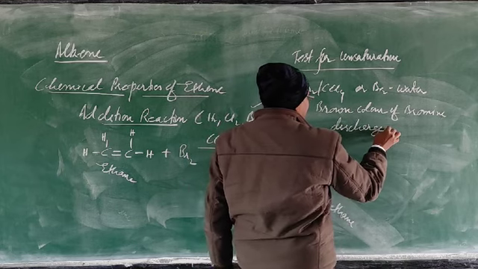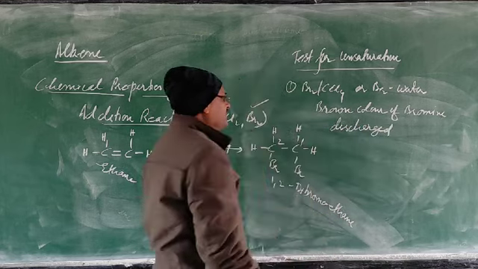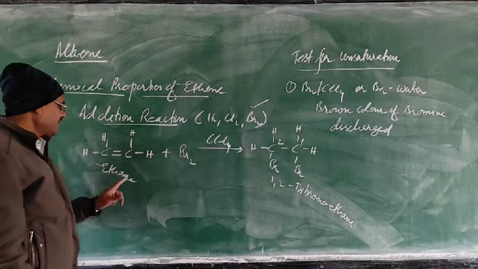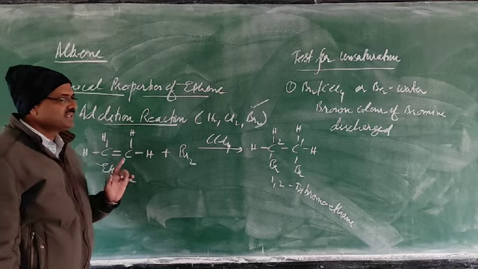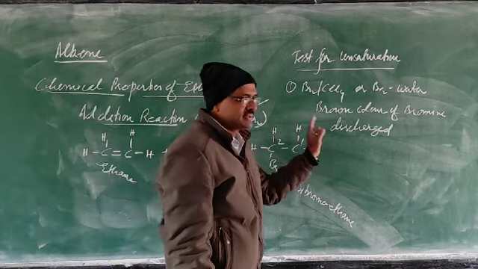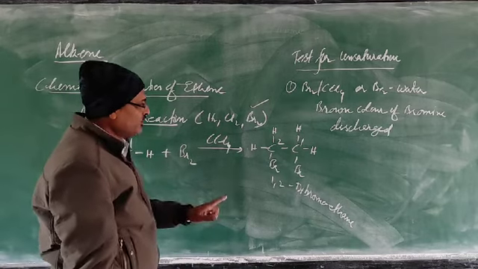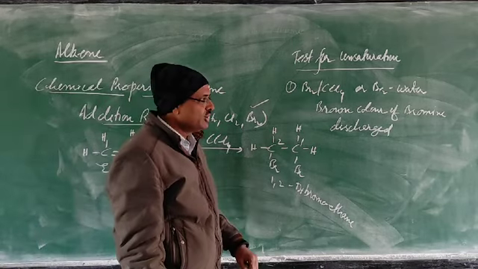Discharge means changes to colorless. If the question is asked to you, what do you observe when bromine reacts with ethene, then our answer will be brown color discharge, because this double bond is there. The compound formed is 1,2-dibromoethene.